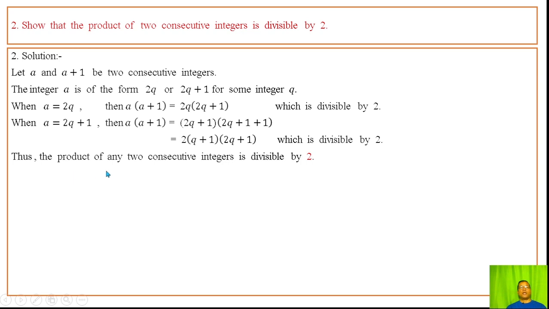Thus the product of any two consecutive integers is divisible by 2. This can be generalized for any two consecutive integers.